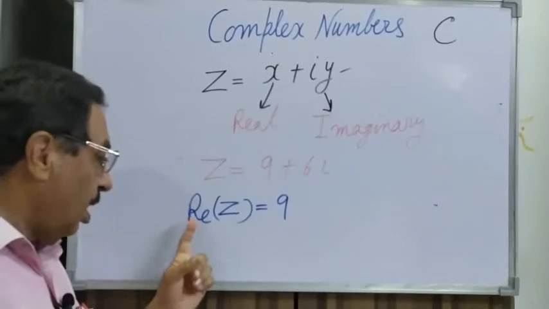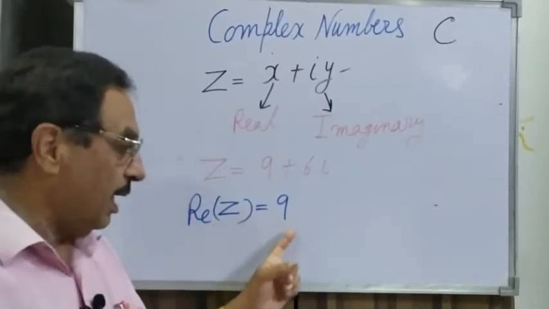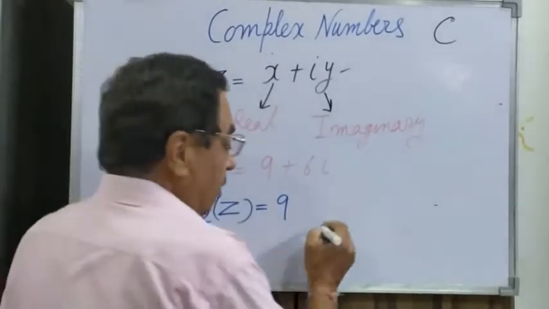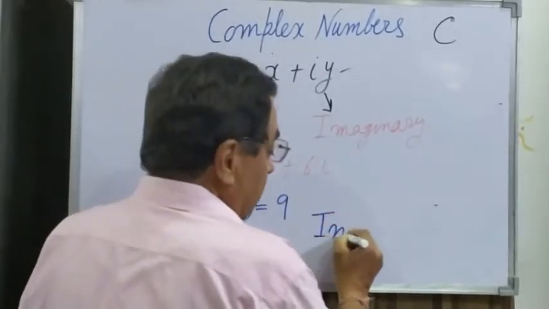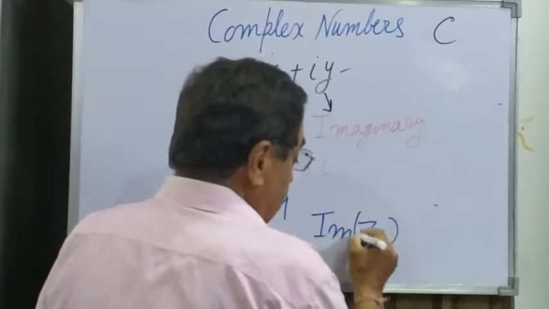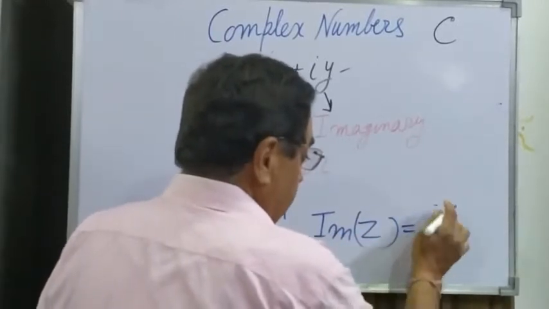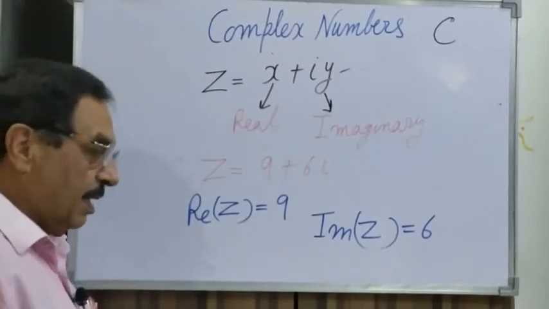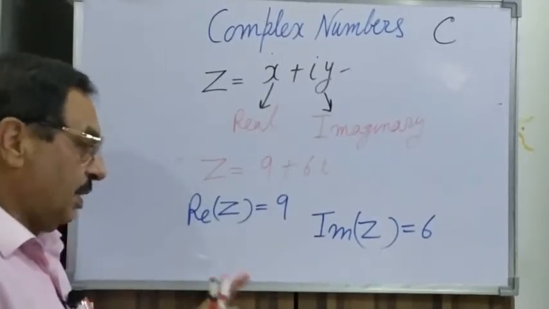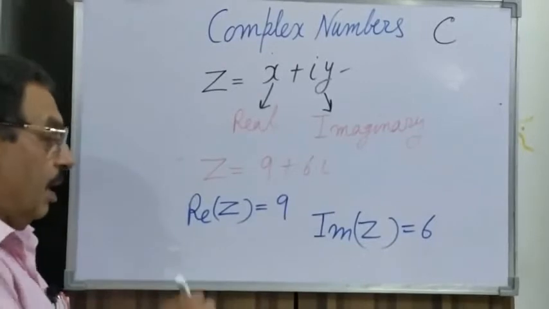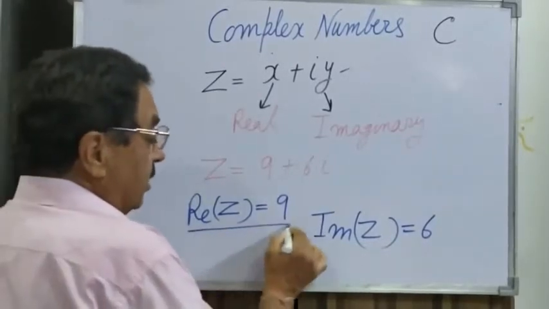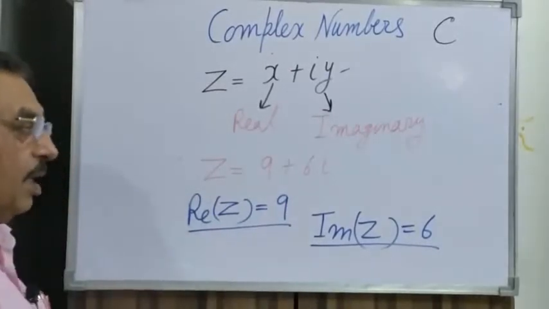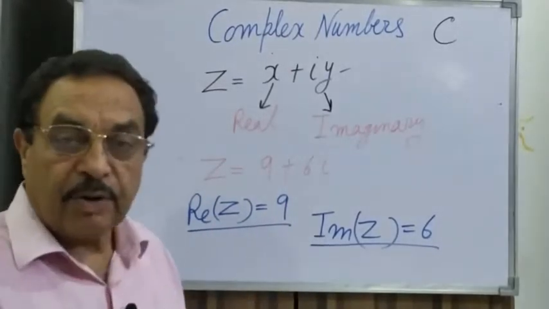So you will write down Re(Z) is equal to 9, and in case of imaginary, you will write down Im(Z) is equal to 6. So real of Z is 9 and imaginary of Z is 6. And whenever it is given that the real of Z is 9 and imaginary of Z is 6, vice versa, the reverse way, you are supposed to write it into a complex form.